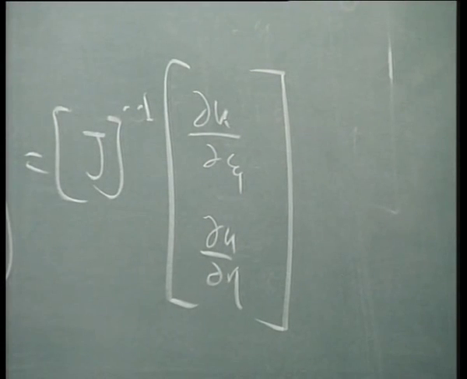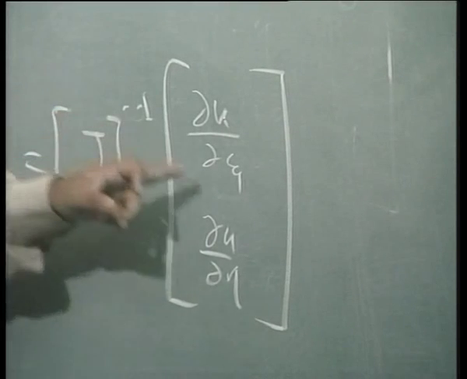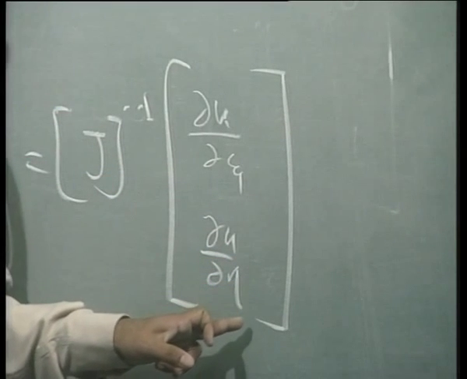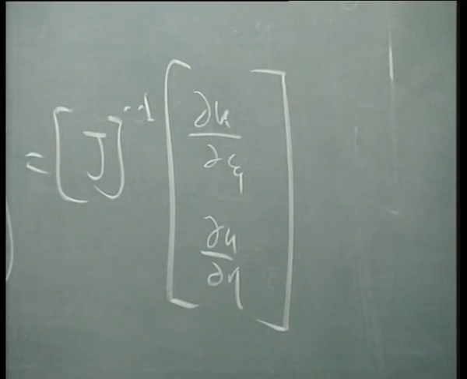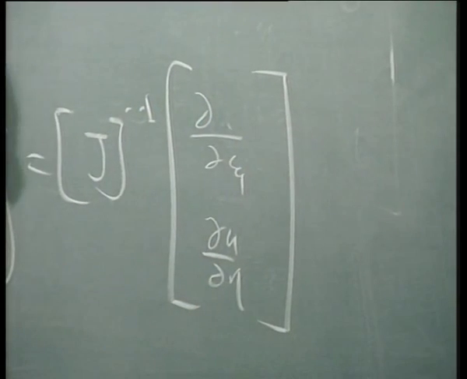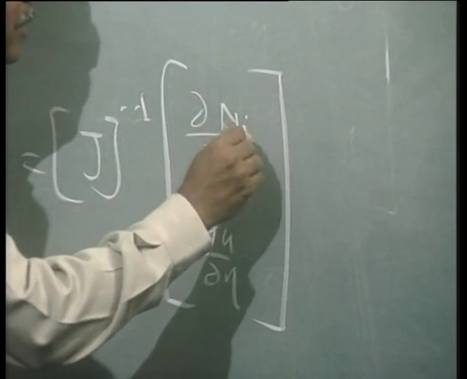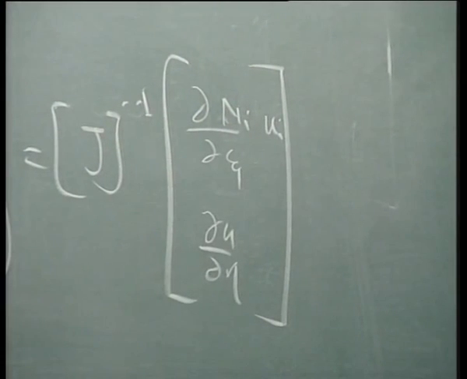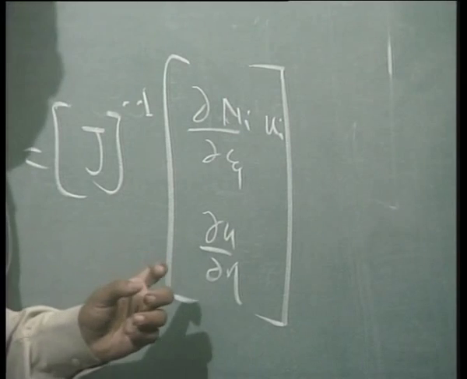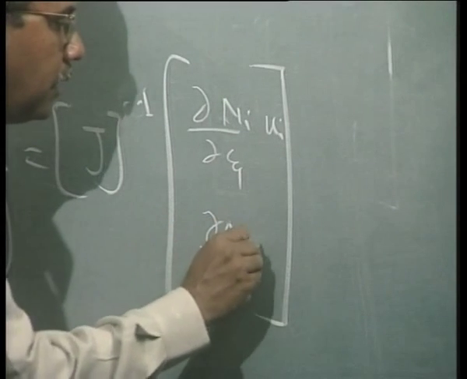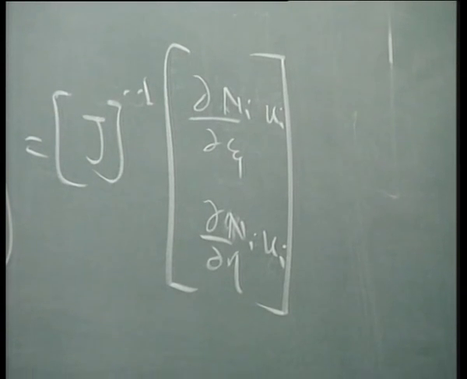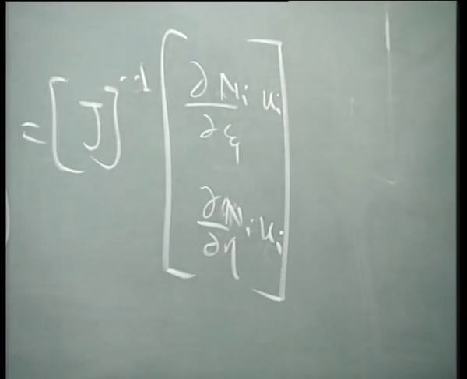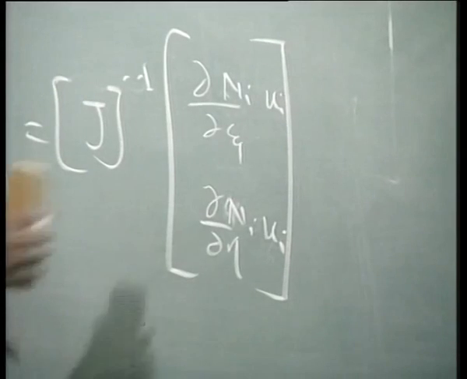So what I am trying to ask you is, what is this? This can be written as Ni ui. Same way here also Ni ui. Is that clear? So how do I write this?